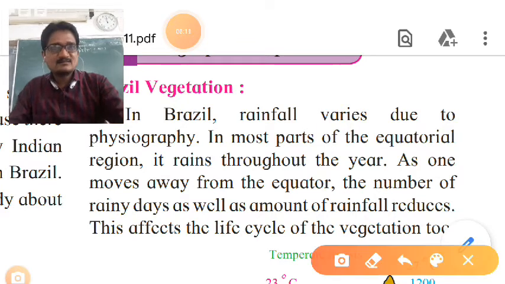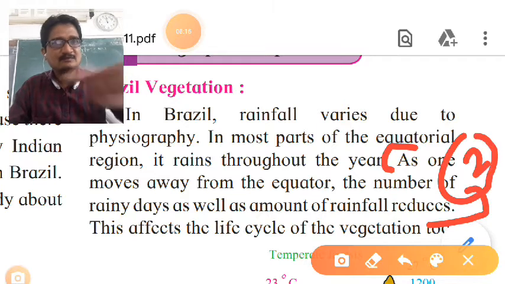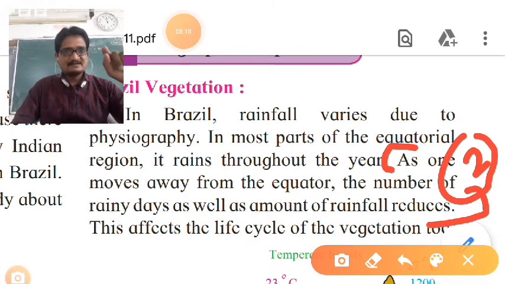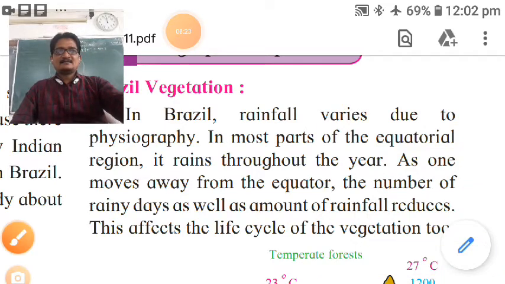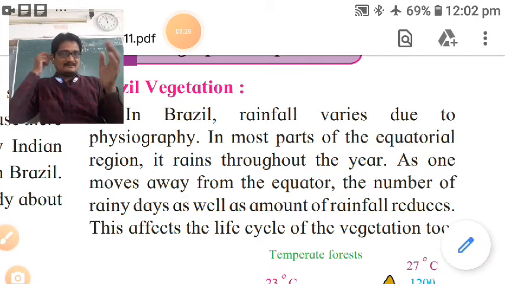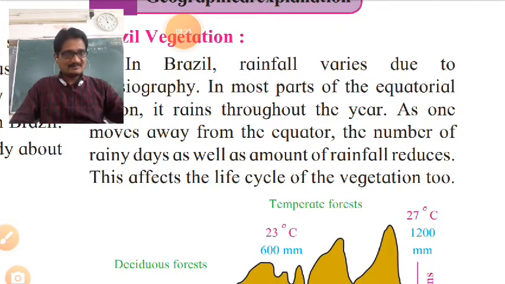Point number 2 for your answer. This is according to the final examination, so note down properly. This affects the life cycle of the vegetation too. What affects? Rainfall throughout the year affects the life cycle of vegetation too.